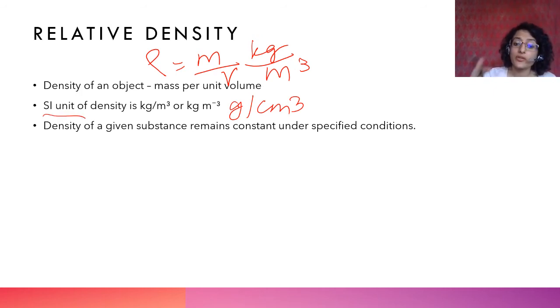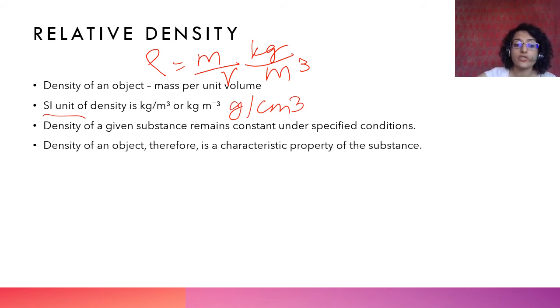Density of a given object remains constant under specified conditions. Density doesn't change unless you are changing the volume. Mass will stay the same unless you are removing some part of it. But density of an object is a constant, so that is a characteristic property. For example, at constant pressure and temperature, the density of water remains constant. So it is a characteristic property of the substance.